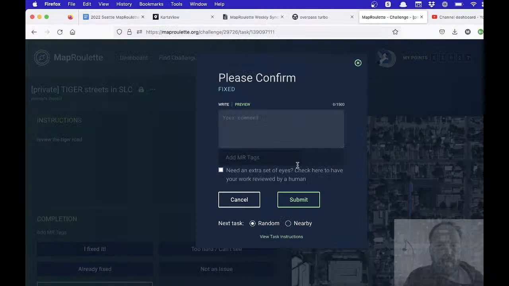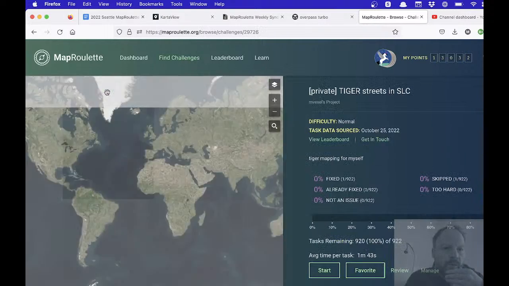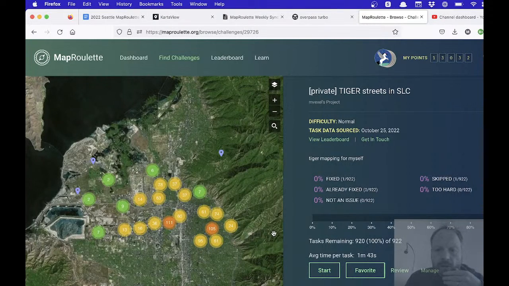So I fixed it, and off we go. So I thought that was nifty. Just wanted to show you that you can use Map Roulette just for yourself.